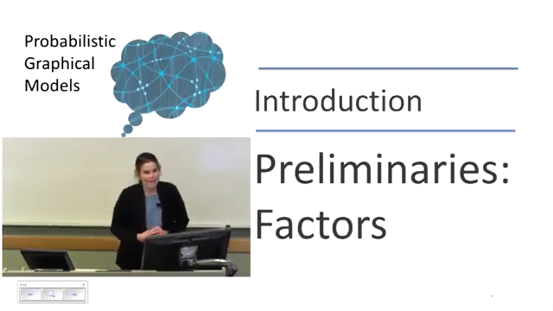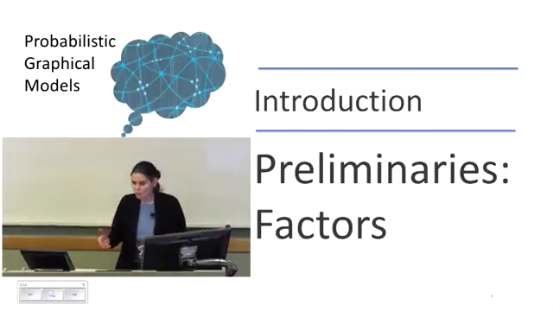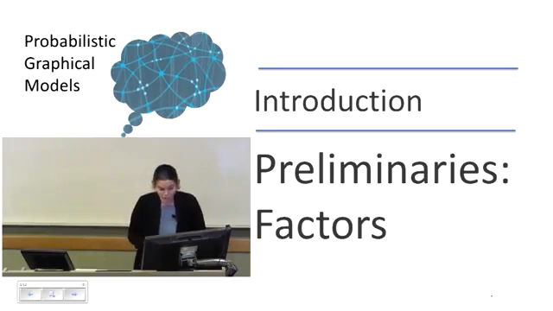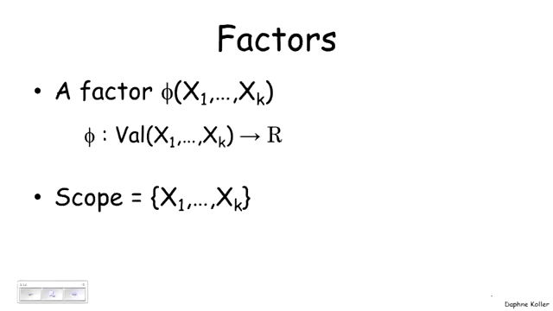A critical building block in a lot of what we'll do, both in terms of defining probability distributions and in terms of manipulating them for inference, is the notion of a factor. So let's define what a factor is and the kinds of operations that you can do on factors. A factor really is a function or a table. It takes a bunch of arguments, in this case, a set of random variables, x1 up to xk, and just like any function, it gives us a value for every assignment to those random variables.